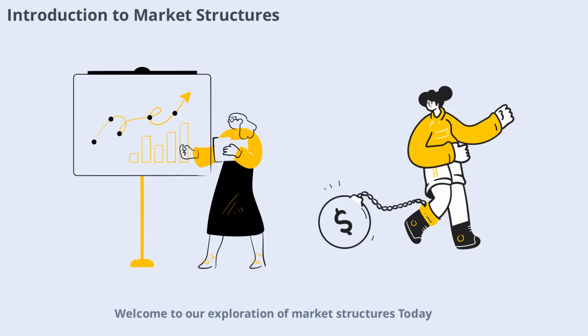Welcome to our exploration of market structures. Today we're diving into two of the most important concepts in economics: perfect competition and monopoly. Understanding these structures helps us see how businesses operate, how prices are set, and how consumers are affected.